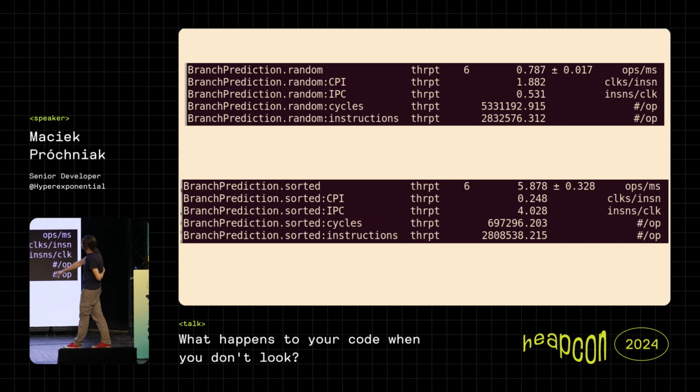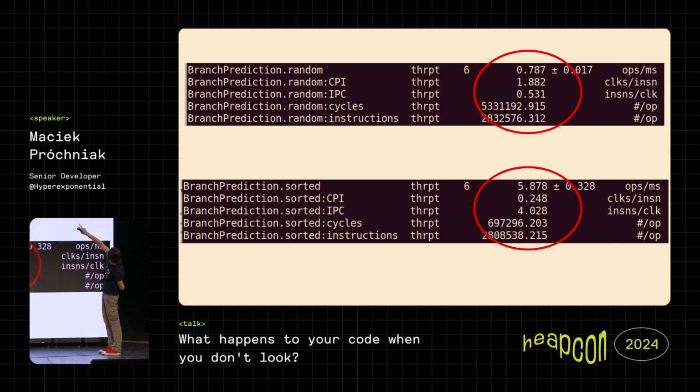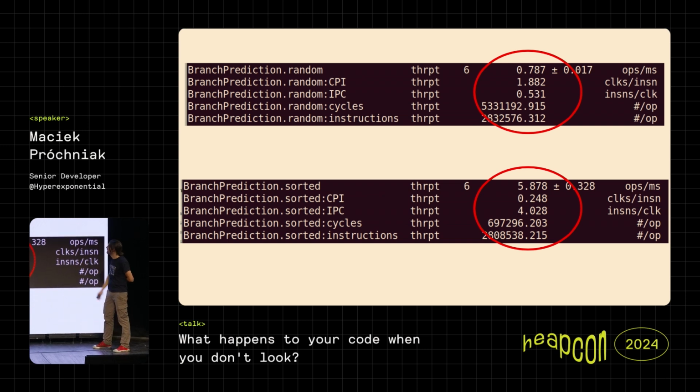And if we look at the randomized version, we can see that it performs much worse than the sorted one, because here we have less than 1 operation per millisecond, and here we have like 5. I don't know if it's 5 or 5,000, but it doesn't matter, right?